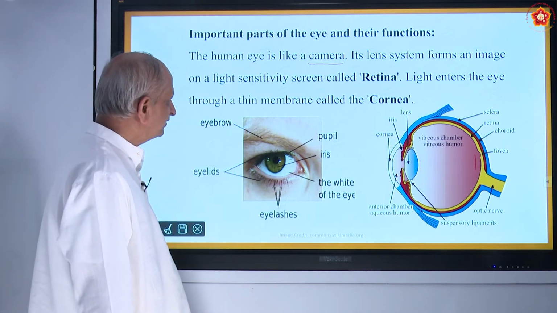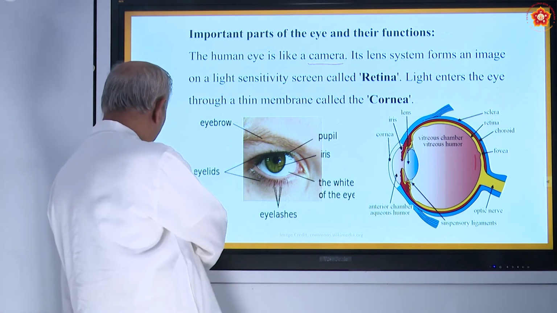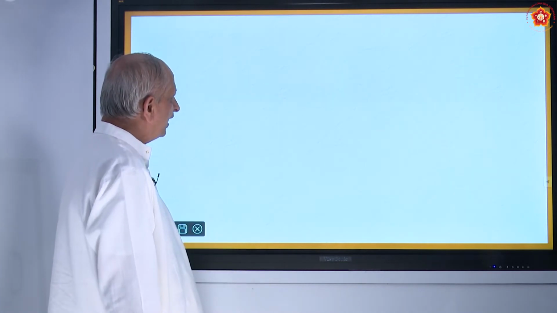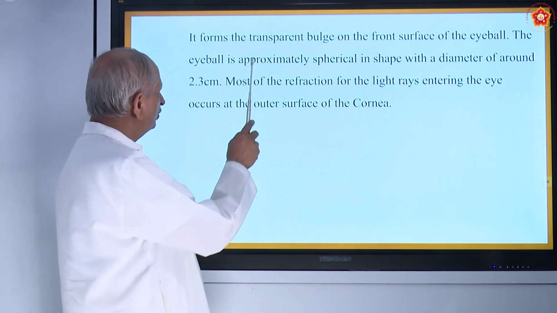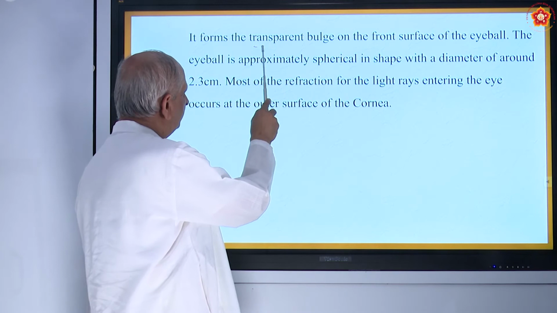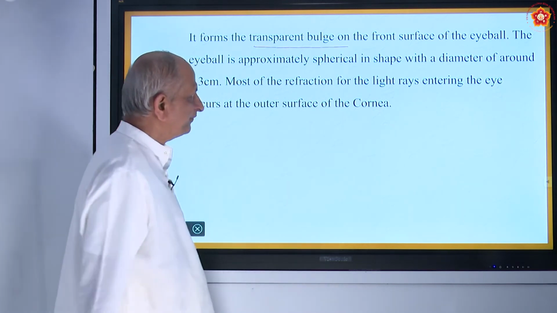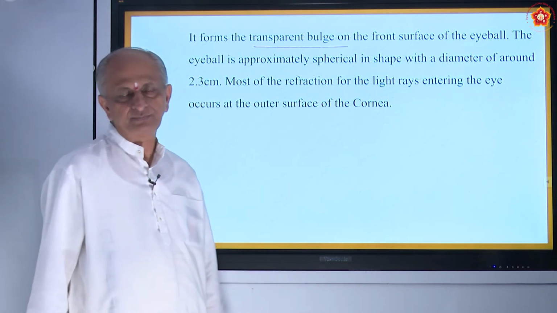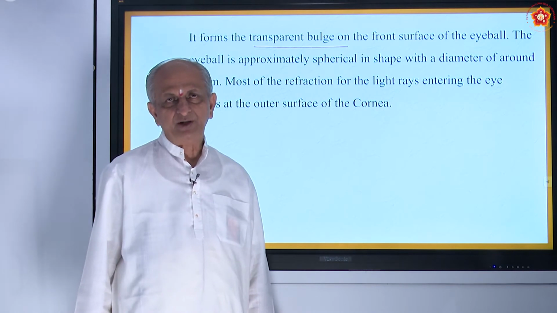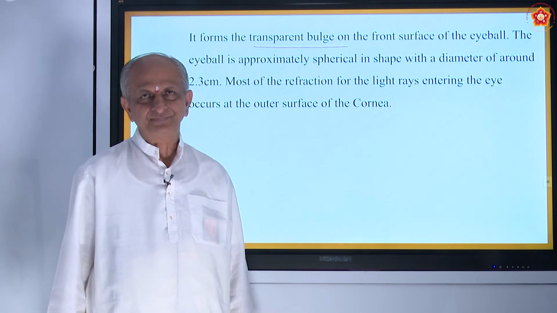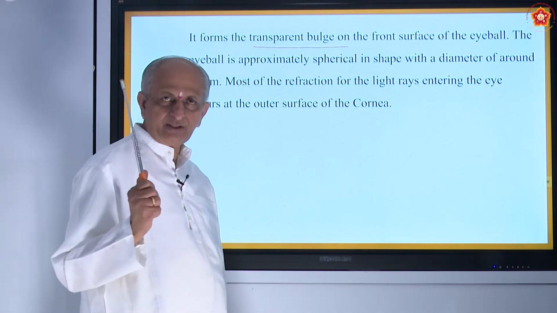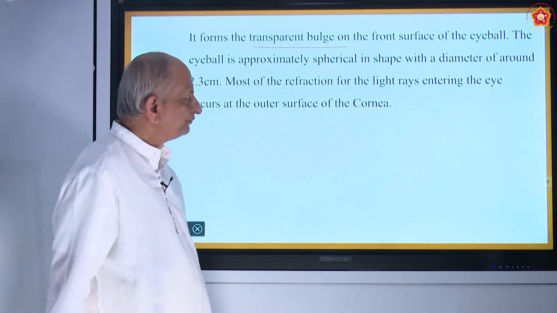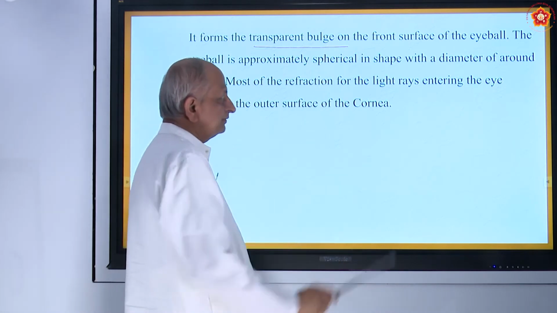Okay, now let us see some more parts. One of the important parts, as I just now told you, is the transparent bulged portion at the front surface, called the eyeball. In Kannada we call it kannu gudde. It is transparent. Transparent means light will pass through it. And that is a bulged portion.